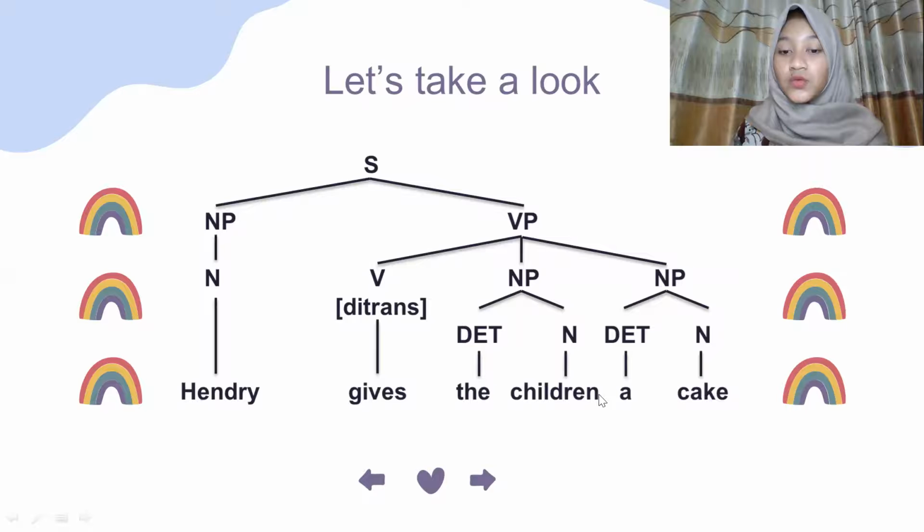So as we know, the verb is gives. The first noun phrase in the verb phrase is the children. The is a determiner and children is a noun. And the second noun phrase in the verb phrase is a cake. A is a determiner and cake is the noun.